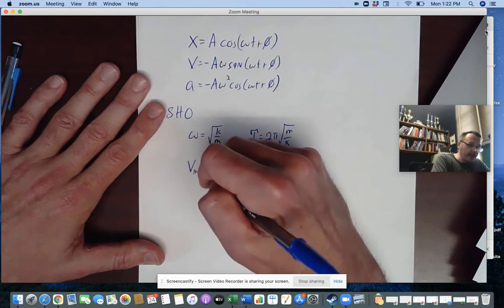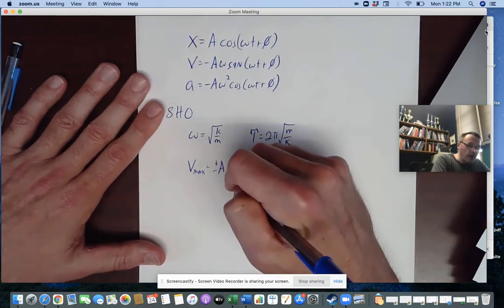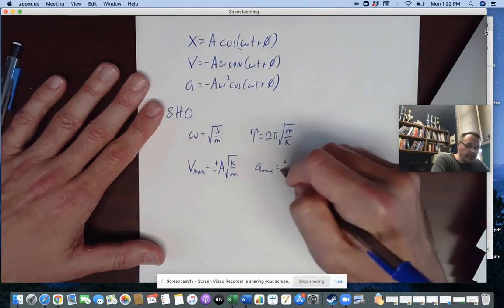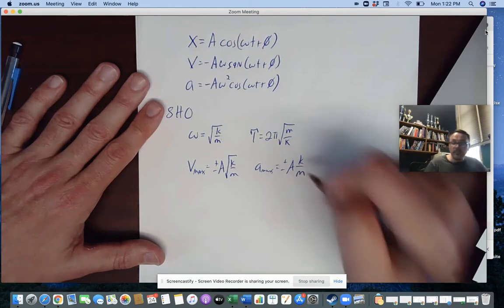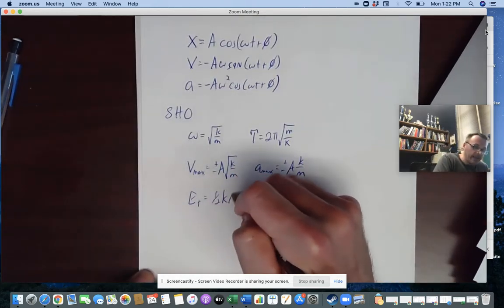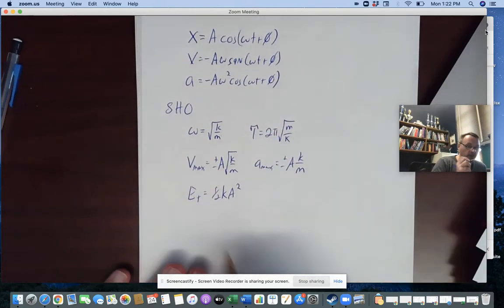I know that v max is equal to plus or minus A radical k over m, a max is equal to plus or minus A k over m, and that E total is equal to 1/2 k A squared. So those are true for the simple harmonic oscillator, the mass on the spring.